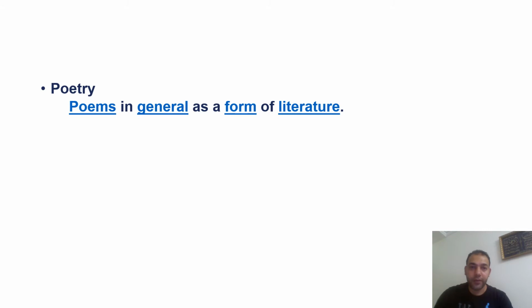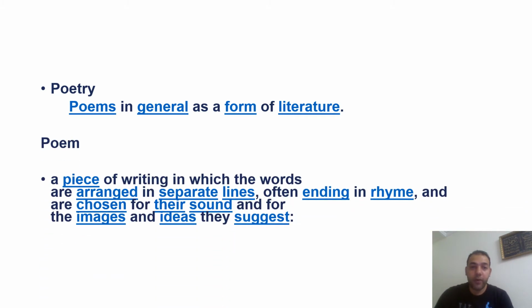So what is poetry? Poetry, it's poems in general as a form of literature. And we have to ask ourselves, what does it mean, a poem? So a poem here is a piece of writing in which the words are arranged in separate lines, often ending in rhyme, and are chosen for their sound and for the images and ideas they suggest. Let's put it in an example.